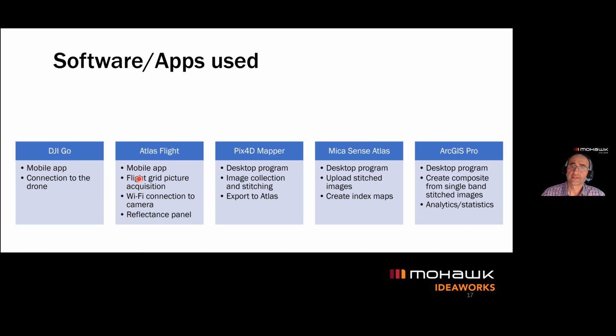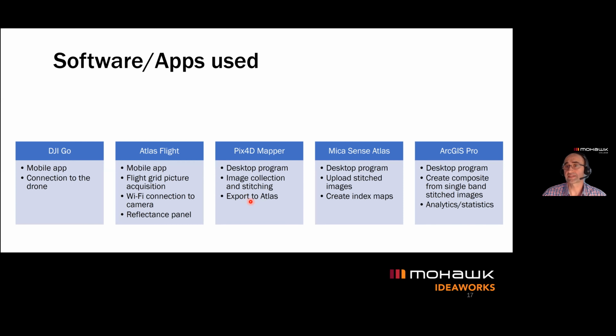These cameras have their own GPS receiver. The drone has its own GPS receiver. But in order to be able to capture georeferenced images, and in order to be able to talk to the settings on the cameras, we had to use the Atlas Flight and Wi-Fi connectivity. Using the tablet, we talked directly to the camera, not to the drone. Then we had the Pix4D Mapper. That's the powerful photogrammetric software for running the stitching processes and exporting the images into the Atlas.